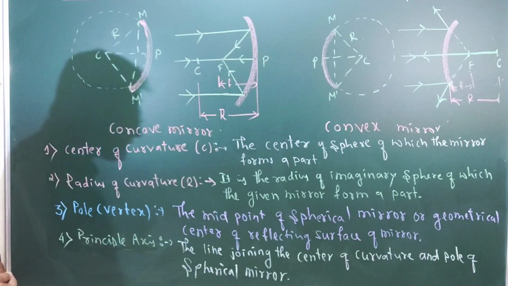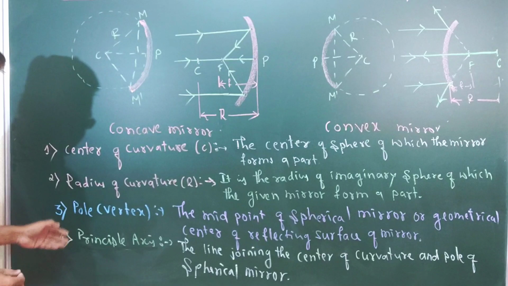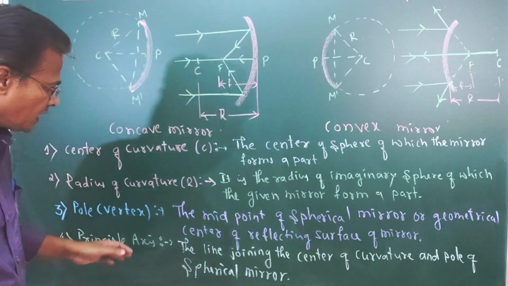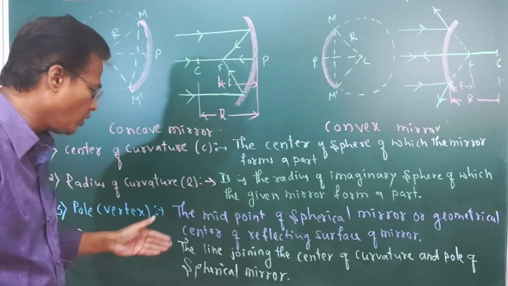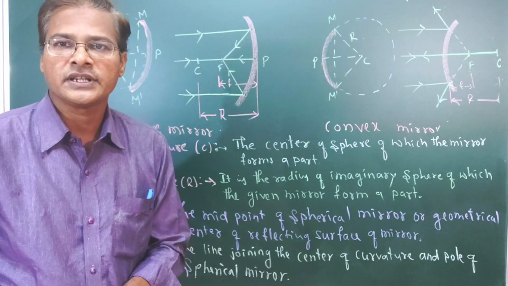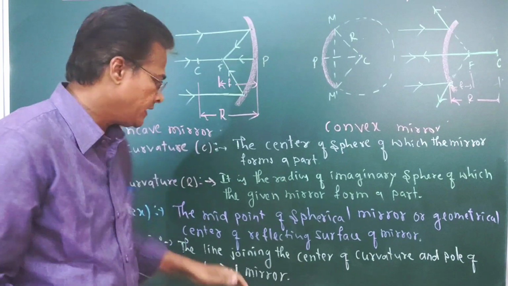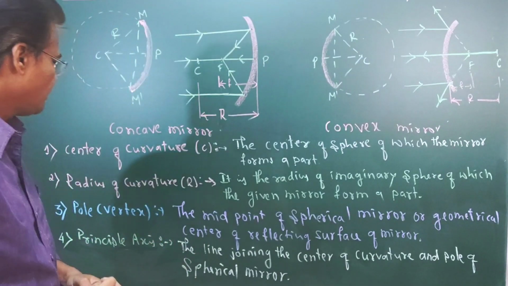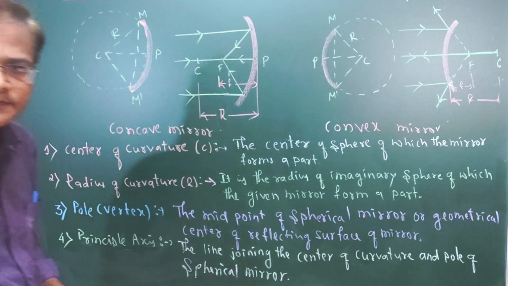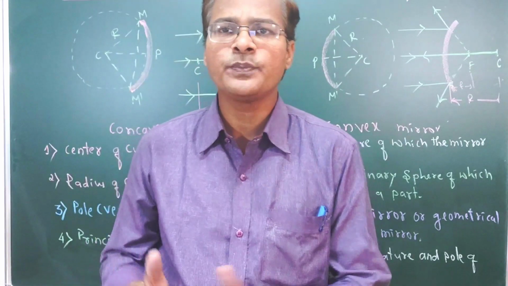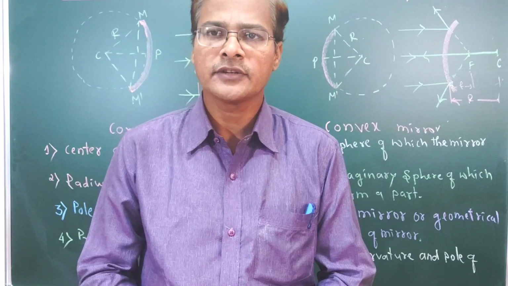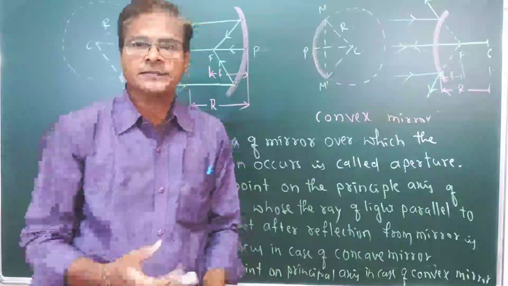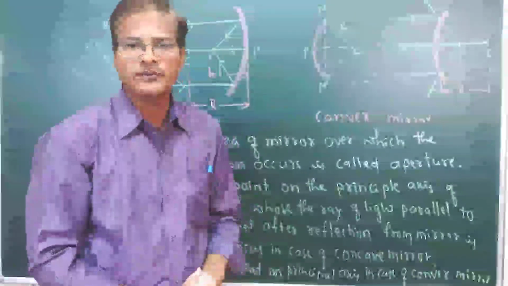Next, the principal axis. What is a principal axis? The line joining the center of curvature and the pole of a spherical mirror, that we are going to call the principal axis. So these are the most important. There are some more important points, so I will discuss those also. The next important terms we are going to discuss now.